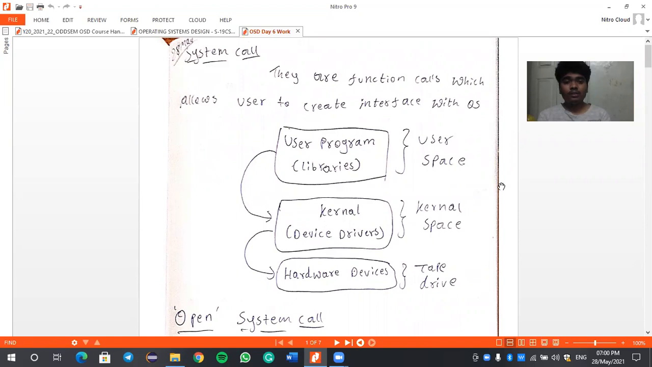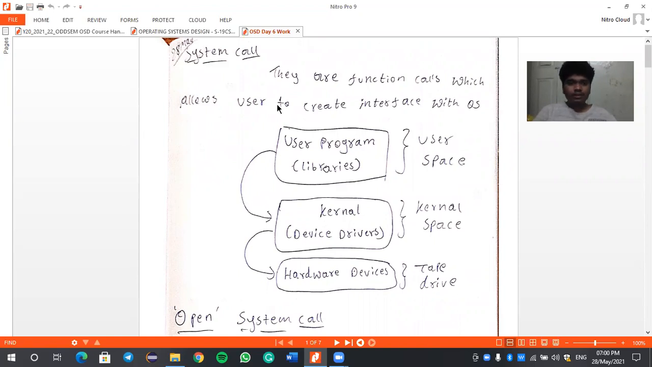Today we are going to discuss system calls. I discussed them before, but now I am going in depth with some examples. So, what is a system call? As I said before, a system call is nothing but an interrupt which is produced by software. An interrupt which is produced by software is known as a system call.